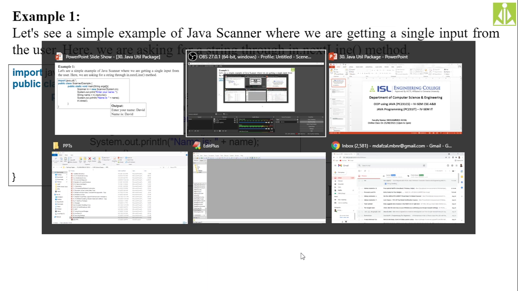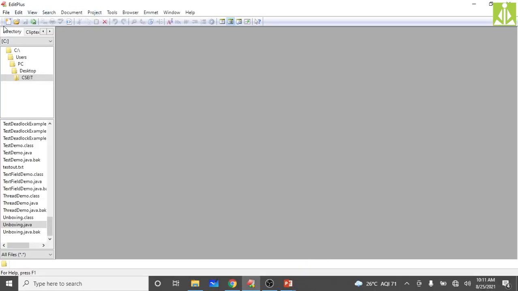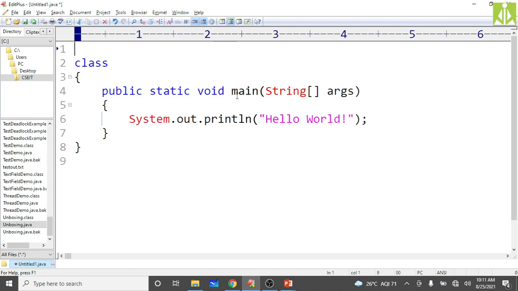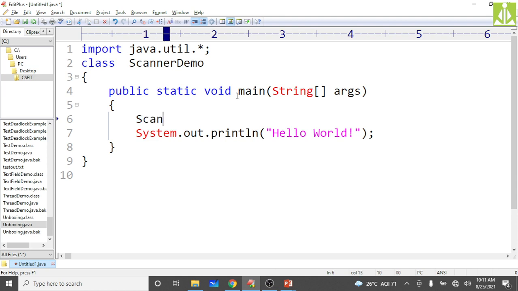So quickly I will try to frame that code. I'm taking a sample Java program, a Scanner example we are practicing. We need to import java.util.*, as we are practicing util programs. Your Scanner class is part of the util package, so you will get that class into your program. Now ScannerDemo, we are demonstrating the Scanner. Now create the Scanner object.